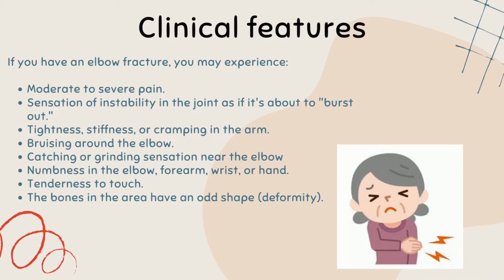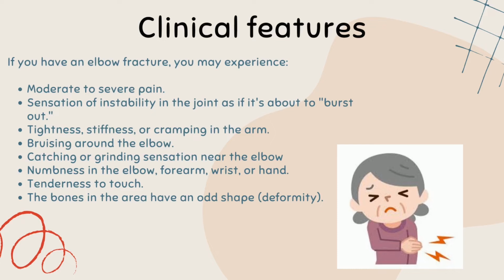If you have an elbow fracture, you may have moderate to severe pain. The arm is frequently too painful to move. Then there's a sensation of instability in the joint, as if it's about to burst out. The arm then becomes tight, stiff, or cramped. Then there is bruising around the elbow. This bruising can sometimes spread up the arm to the shoulder or down the forearm to the wrist. Then there's a catching or grinding sensation near the elbow.